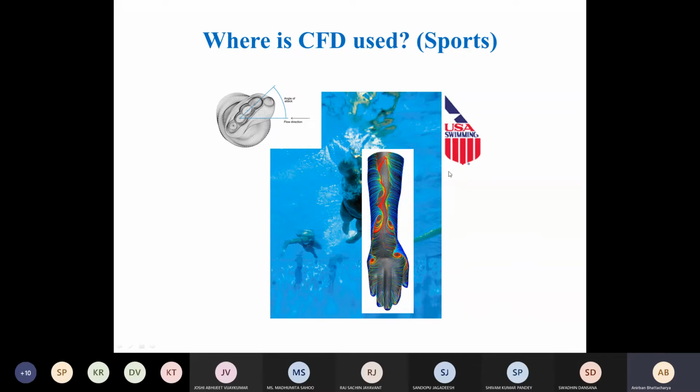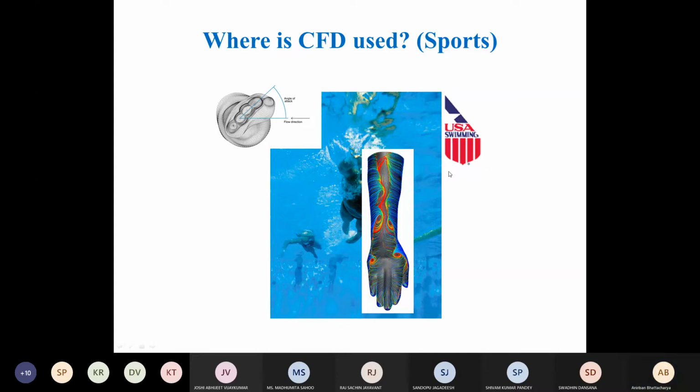Some full length, full body costumes were being used for both male and female swimmers. And that gave a big advantage because it reduced the drag dramatically and increased the buoyancy effect. As a result, all the world records were getting broken at that time. Lot of world records got broken during that period, in a 1 or 2 year period. So subsequently, this type of swimming costume was banned from competitive swimming because it was giving too much advantage.